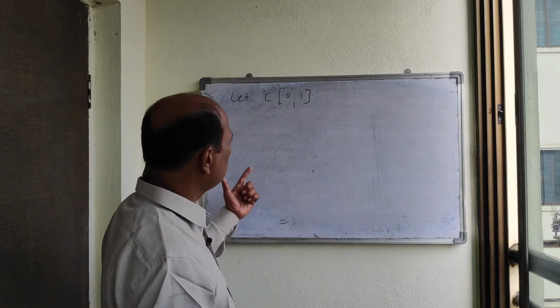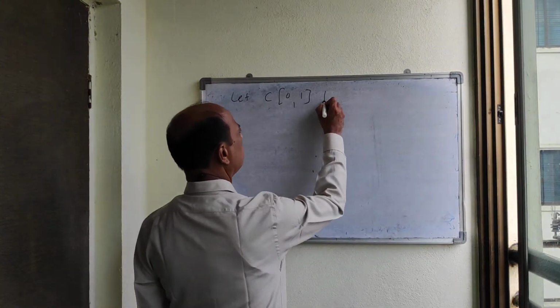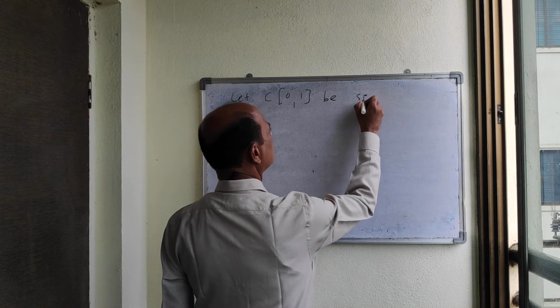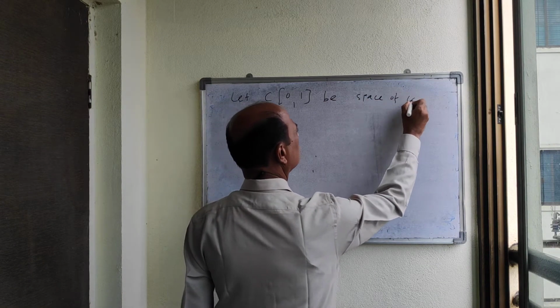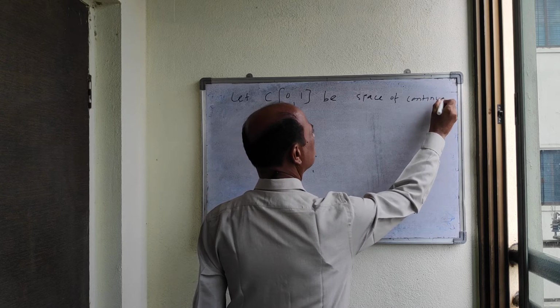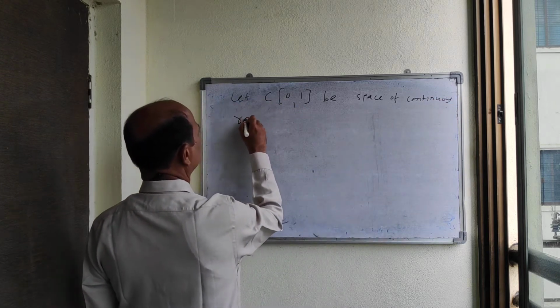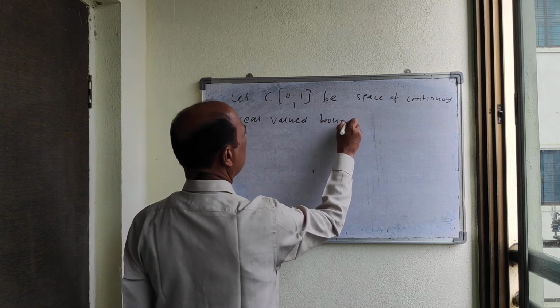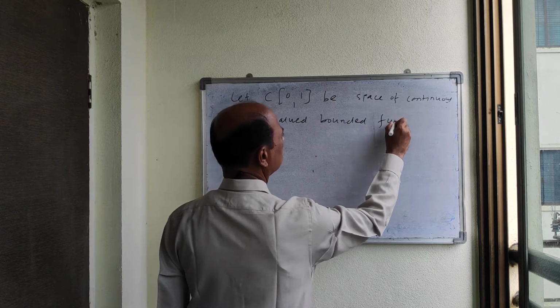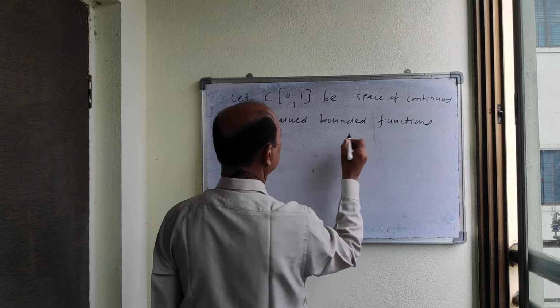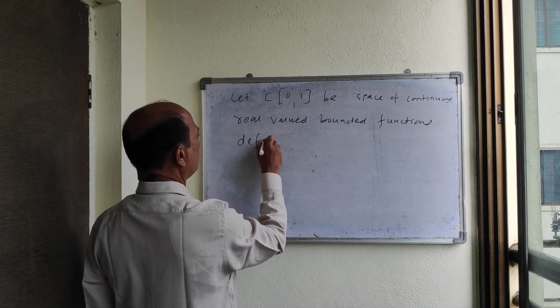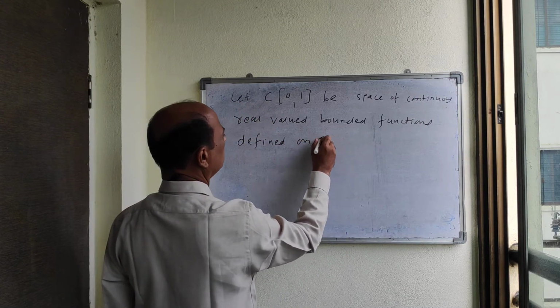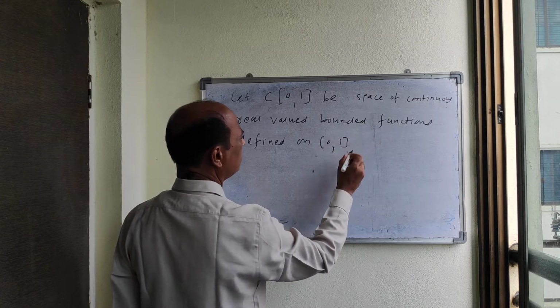So let C[0, 1] be the space of continuous real valued bounded functions defined on the closed interval [0, 1],